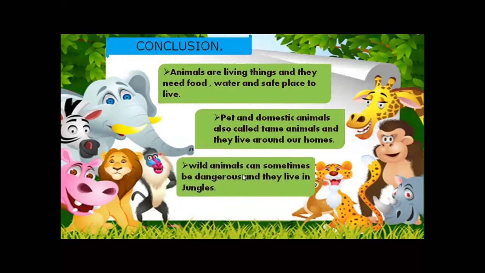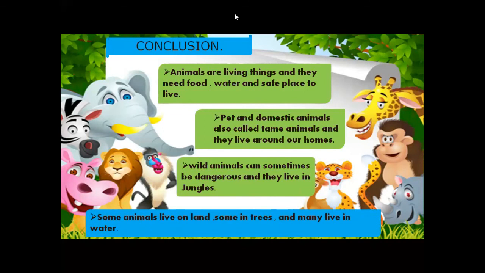This one is about the wild animals. Wild animals can sometimes be dangerous and they live in the jungle. Where do they live, my dear students? Wild animals are very dangerous animals. Keep in your mind that when you think about wild animals, they are dangerous animals. Look at these pictures. They all are wild animals. Wild animals can sometimes be dangerous and they live in the forest. Yes. Some animals live on land, some in trees, and many live in water.